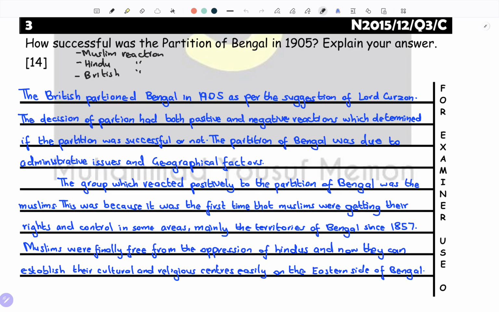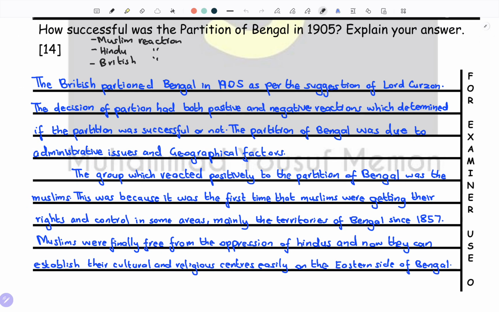The group which reacted positively. By the way, Muslims were the only group which reacted positively to the partition of Bengal. This was because it was the first time that many Muslims were getting their rights and control in some area, mainly in the areas of Bengal since 1857.